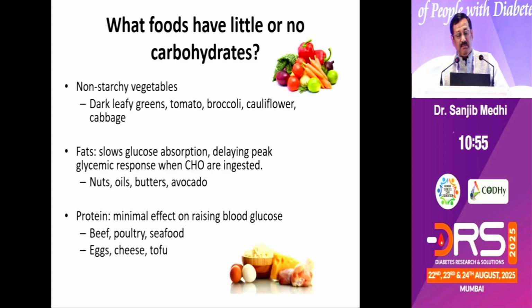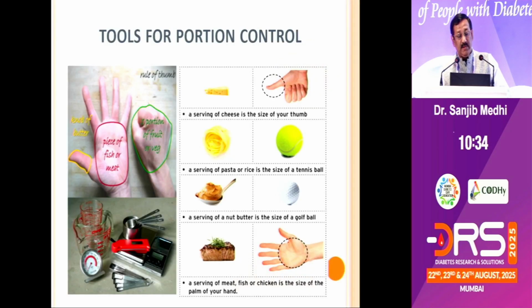And of course, among the food, we have some food which are not very rich in carbohydrate, like dark leafy green vegetables, tomato, broccoli, and cauliflowers. And fats, of course, they give less of carbohydrate, the oils, the nuts, butters. Then proteins, also they contribute less of carbohydrate, more of proteins.